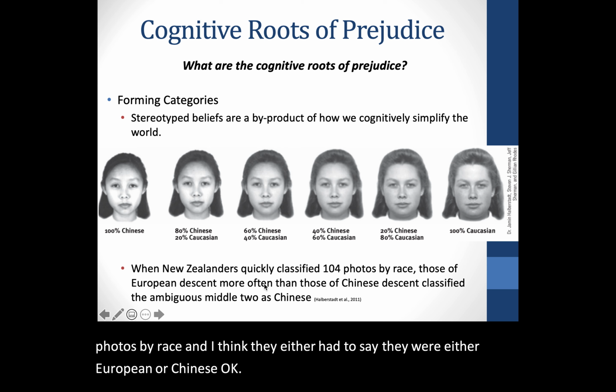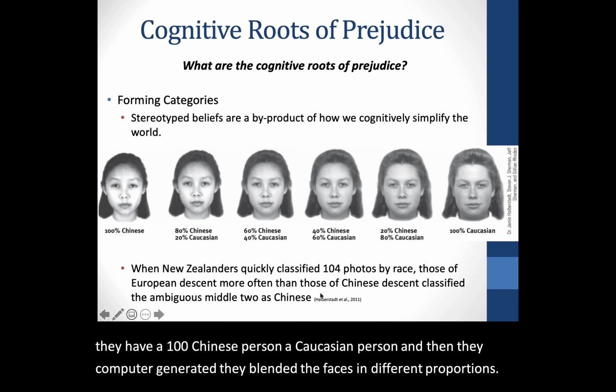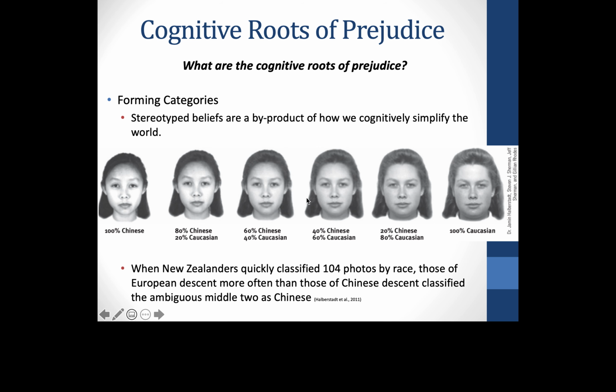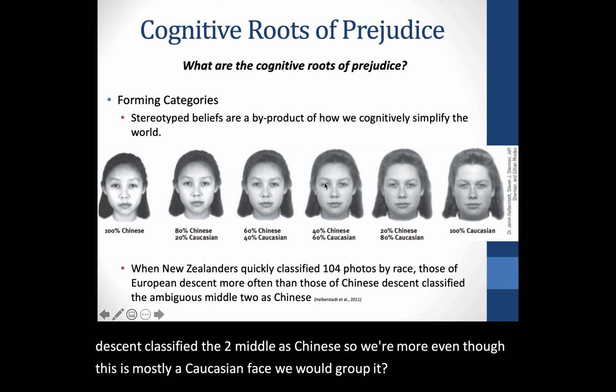If you were of European descent, you more often than those of Chinese descent classified the two middle faces as Chinese. So even though this is mostly a Caucasian face, we would group it into the Chinese category, which just shows, right? By forming categories, we stereotype.